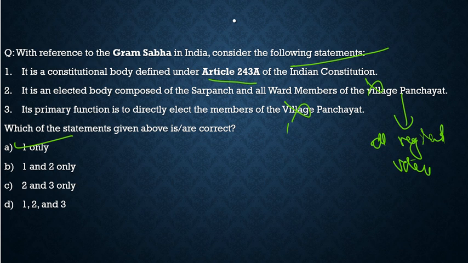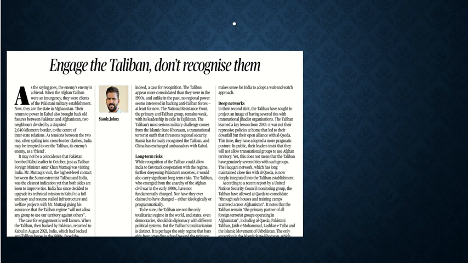Now let's move to another article and try to understand what the author wants to convey here. This is a very critical topic with respect to international relations. Here the author has a very different view with respect to the Taliban, how we should deal with them. As per the heading itself, it says engage the Taliban, don't recognize them. So what is the issue here?